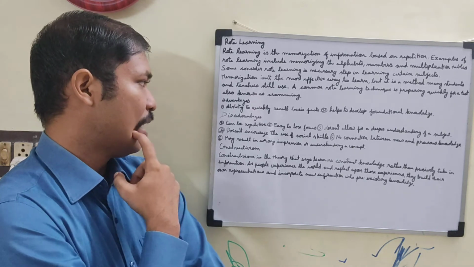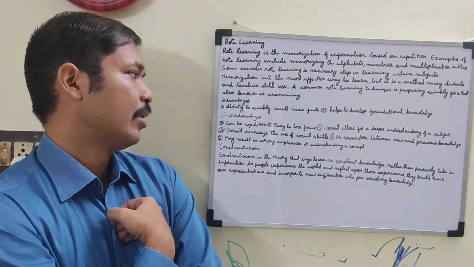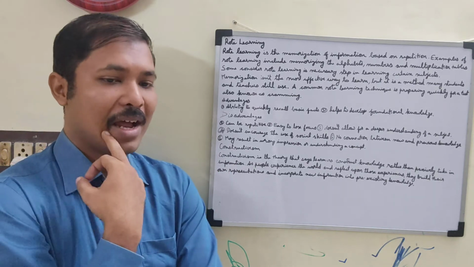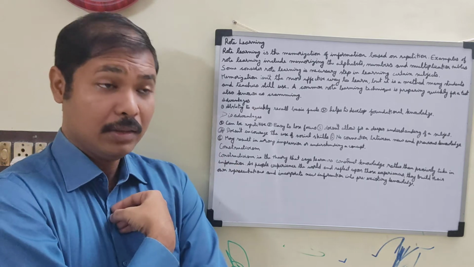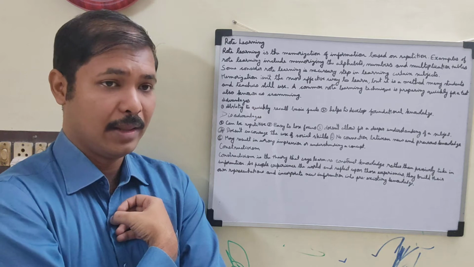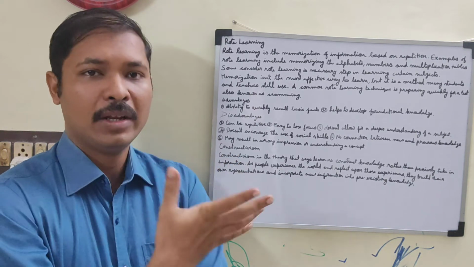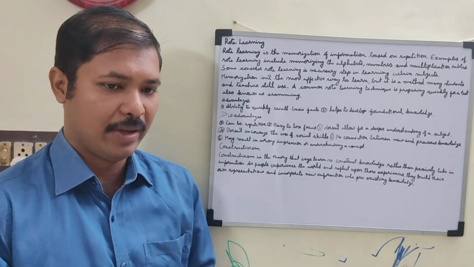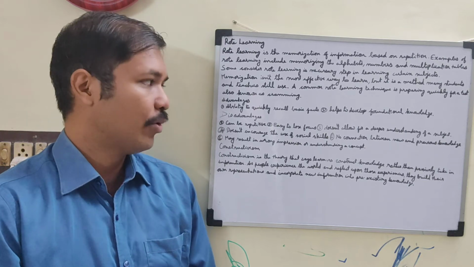So the advantage: ability to quickly recall basic facts. Tell the alphabets, say your numbers, say your 8 tables. Automatically you can, because at the primary school level you crammed, you did the rote learning.